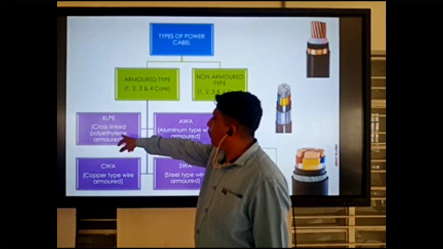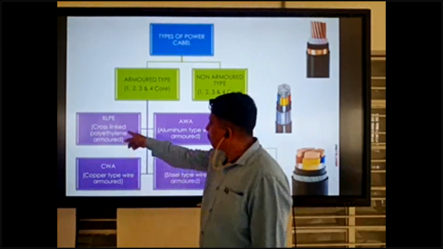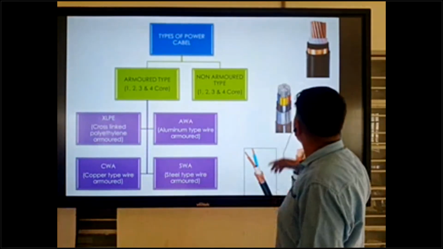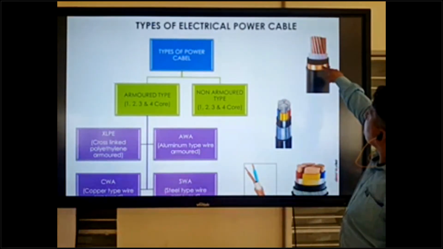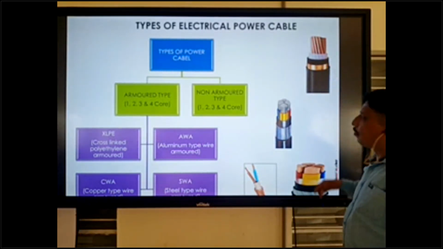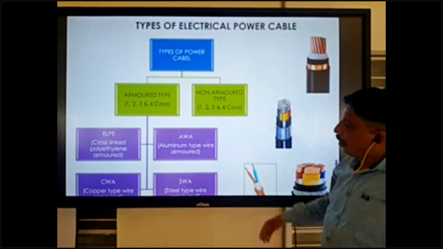XLP, cross-link polyethylene armored. This is the cross-link type. This is the XLP type armored cable. Okay, this is one cable. And next is